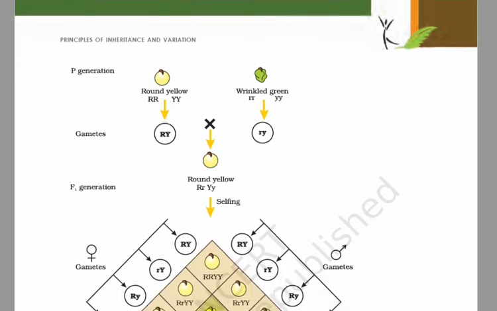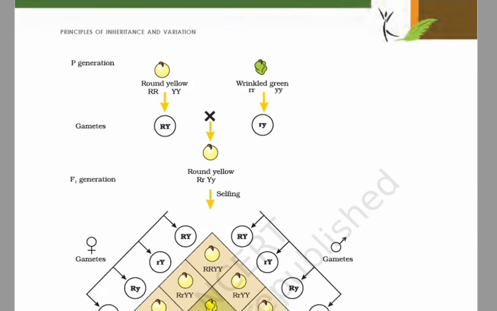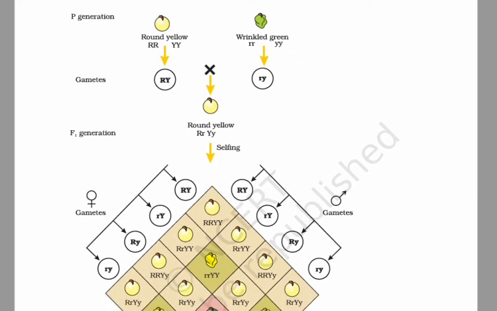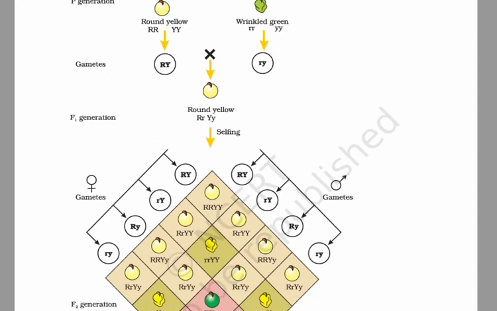One parent is the dominant parent, representing round and yellow, and the second parent is wrinkled and green, which is recessive, represented by small r, small y. In a similar way the gametes were formed, and after the cross the progeny formed was round and yellow in the F1 generation.